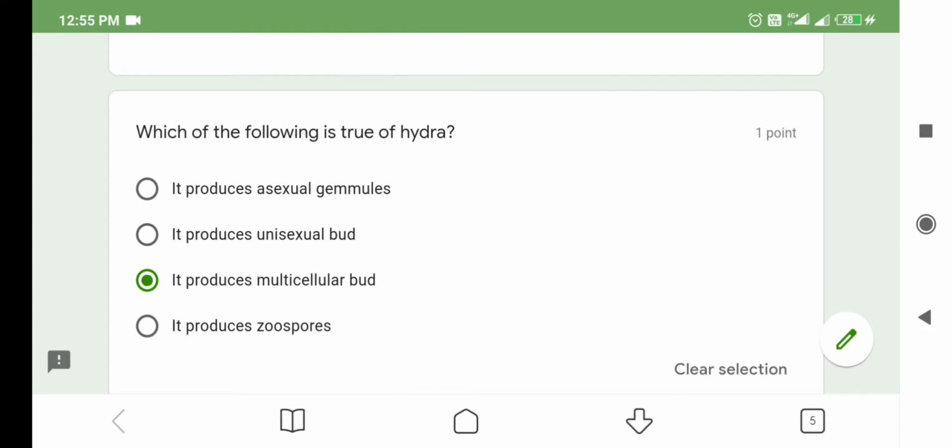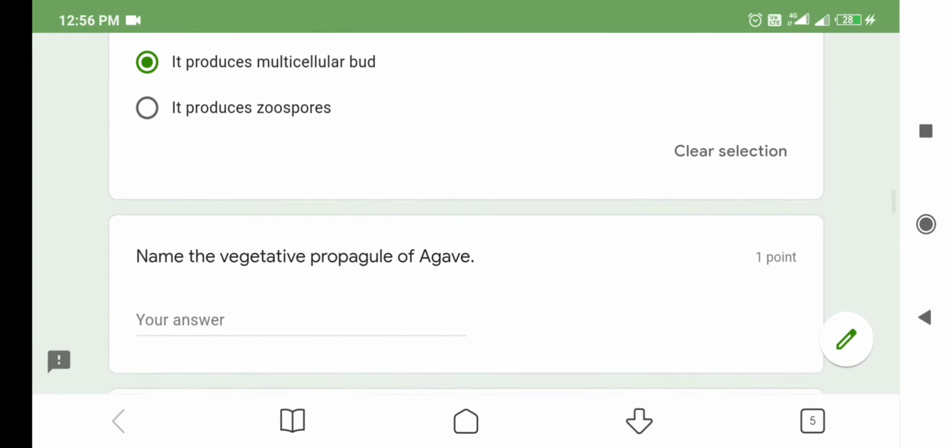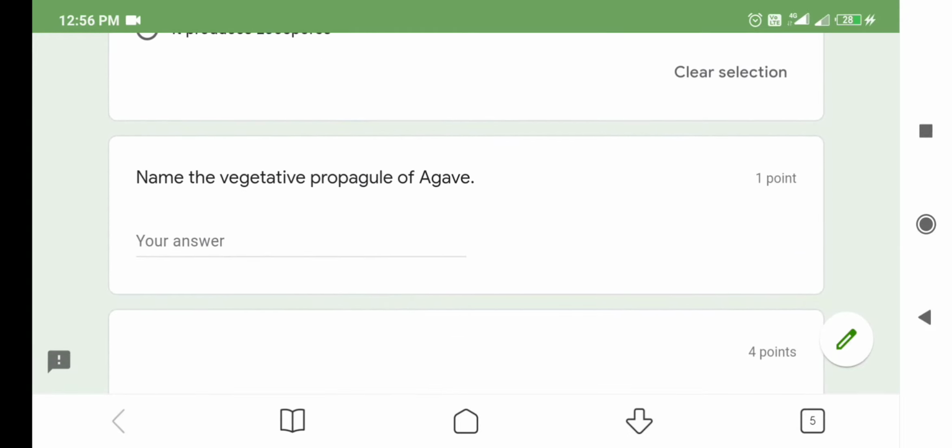Option number 4, it produces zoospores. Zoospores are the vegetative propagules of Chlamydomonas. Let us move on to the next question. Name the vegetative propagule of agave. As we have already studied, the plant agave propagates through bulbils. So the answer is bulbil.